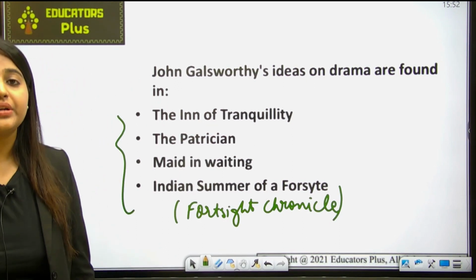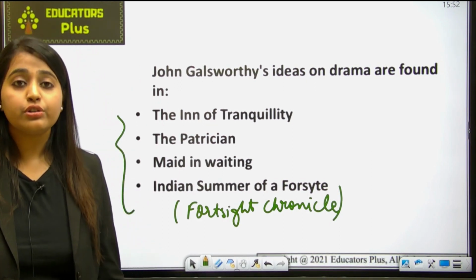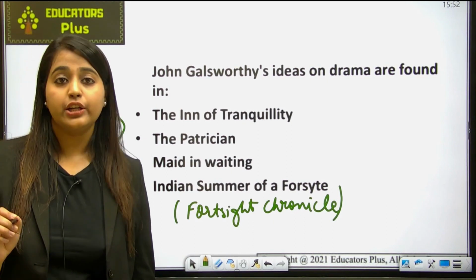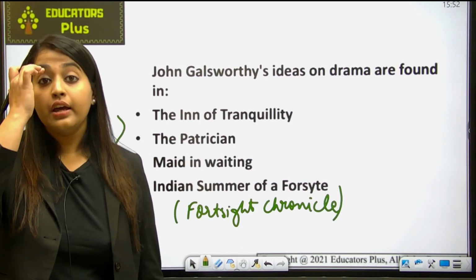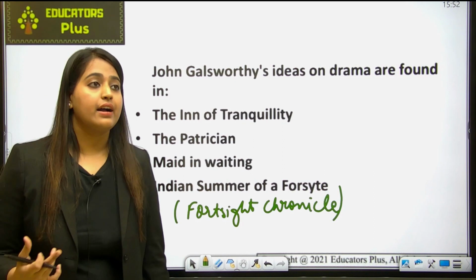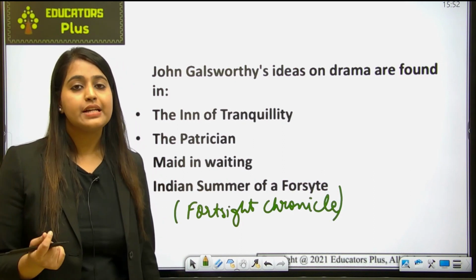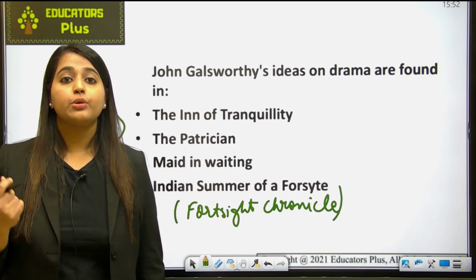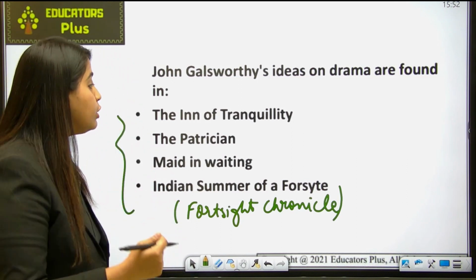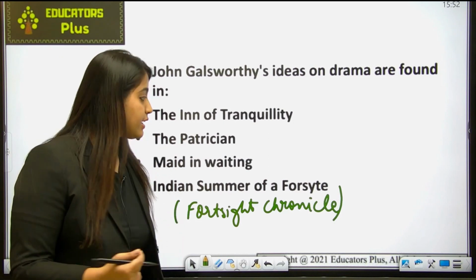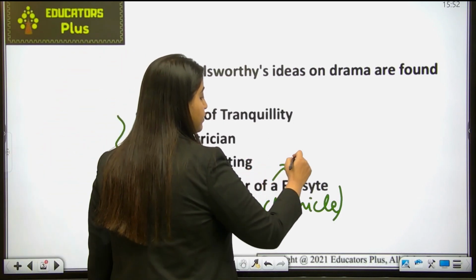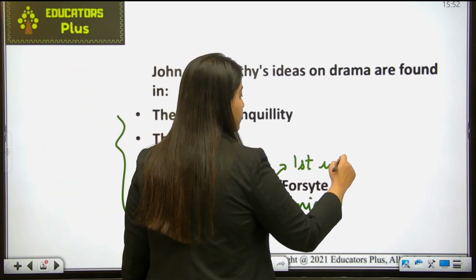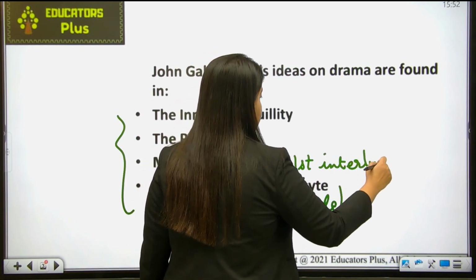Just remember this point, it's a very important point. Also remember that it is the first interlude in the first volume, which is known as the Forsyte Saga. As I told you, the Forsyte Saga was a collection of three novels and two interludes. So this was the first interlude of the volume. Just remember this point.